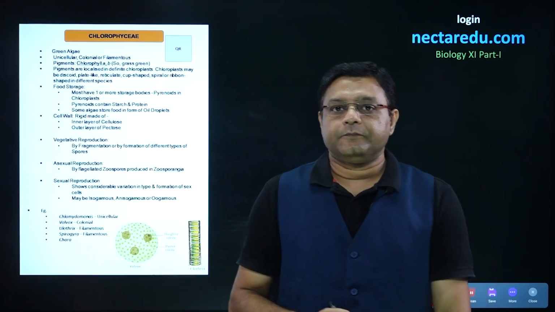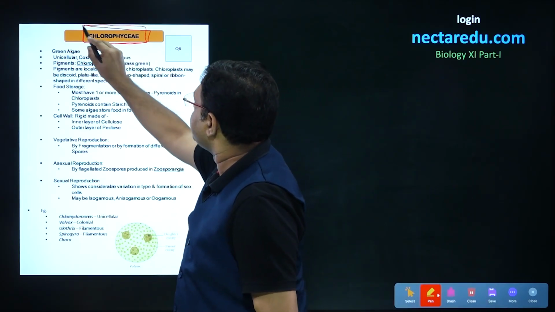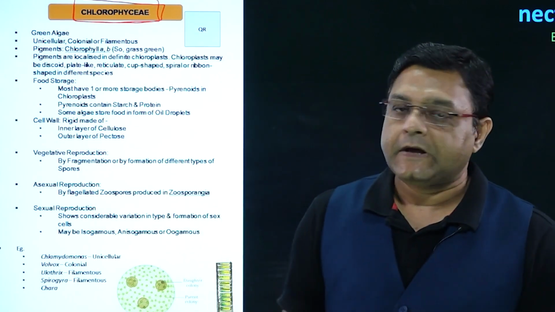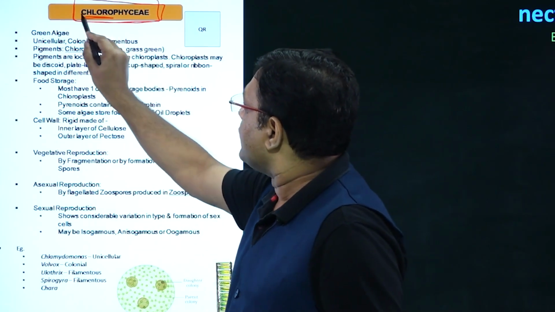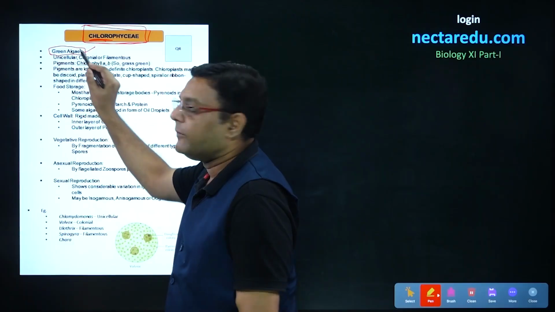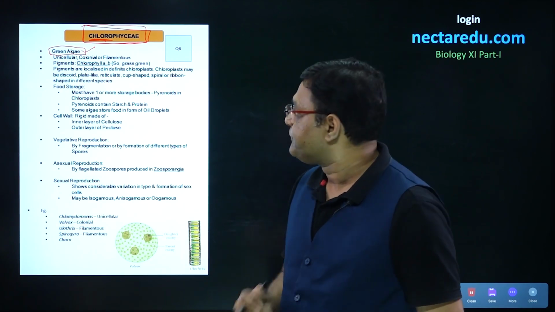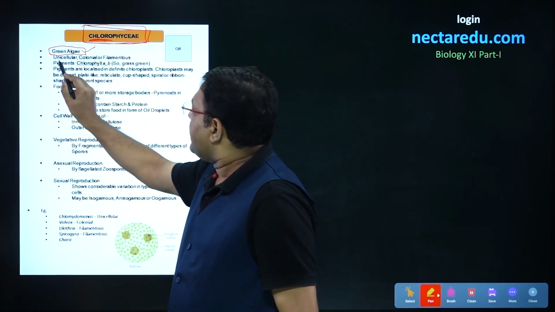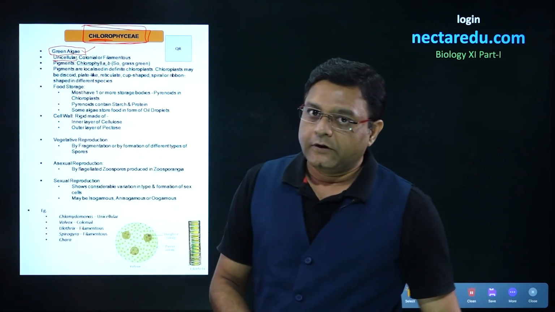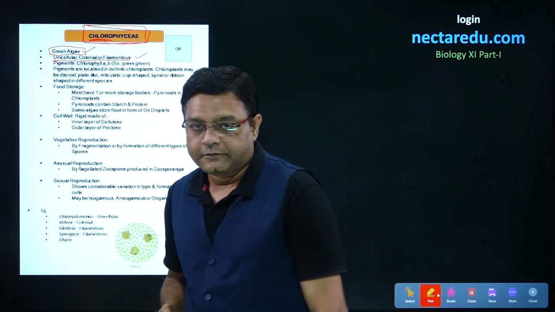In this particular video, we will look into the details of the first class of algae, that is Chlorophyceae. Now, as the name chloro suggests, these are green in color, and that is why commonly these members of Chlorophyceae are called green algae. These members can be unicellular, colonial, as well as filamentous.